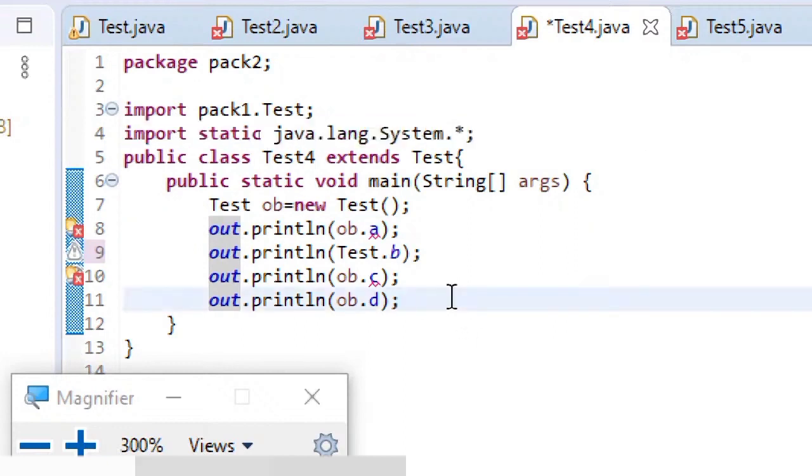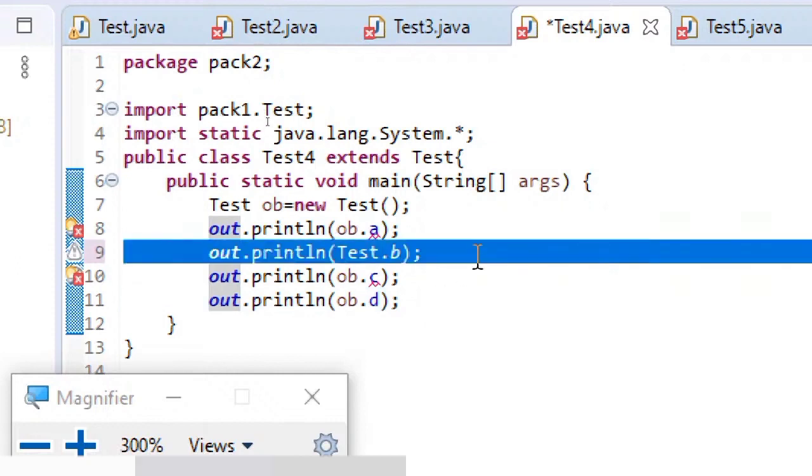So this is the advantage of static import, and static import was introduced only from Java 5 or higher versions, not before that. So these are the points to be noted.